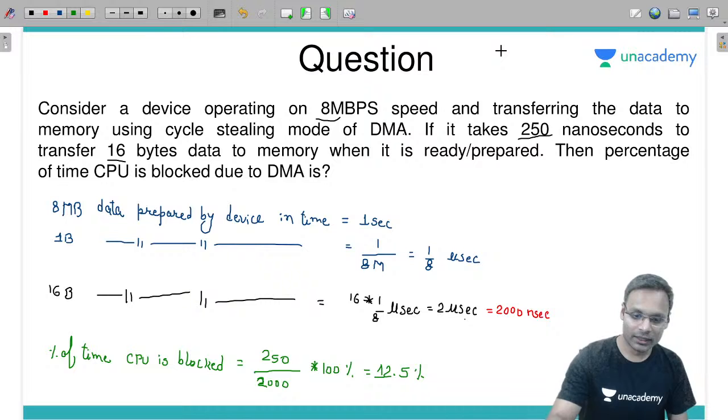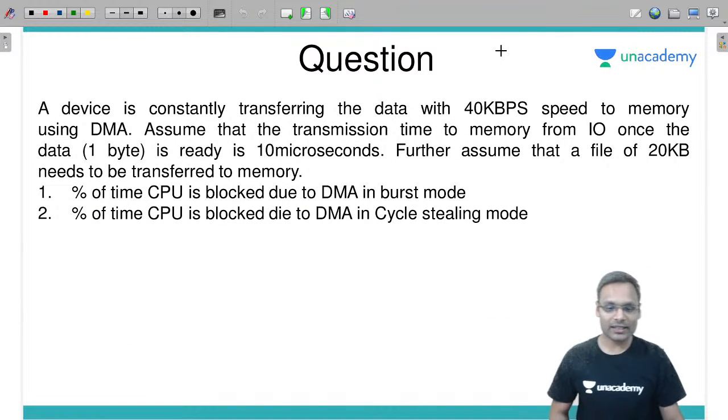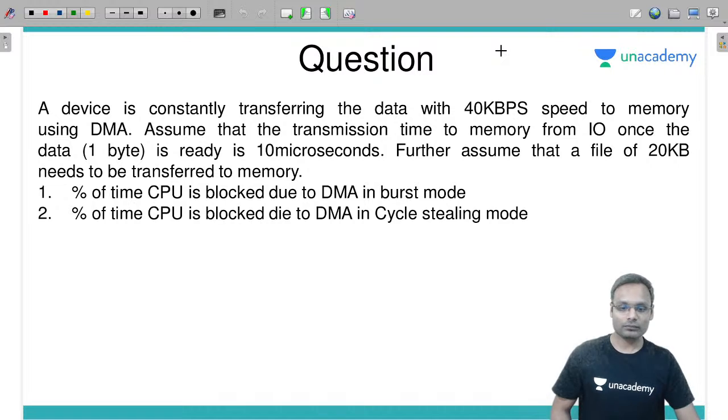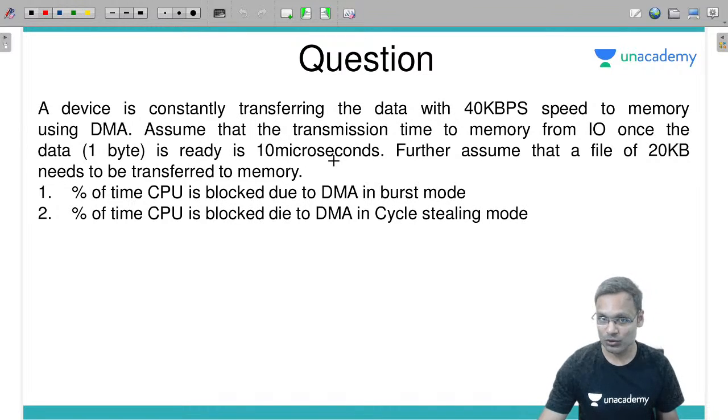चलें आगे बढ़े. Next question. Here it is. See, a device is constantly transferring data at 40 kbps speed to memory using DMA. Assume that the transmission time to memory from IO, once 1 byte of data is ready, is 10 microseconds.